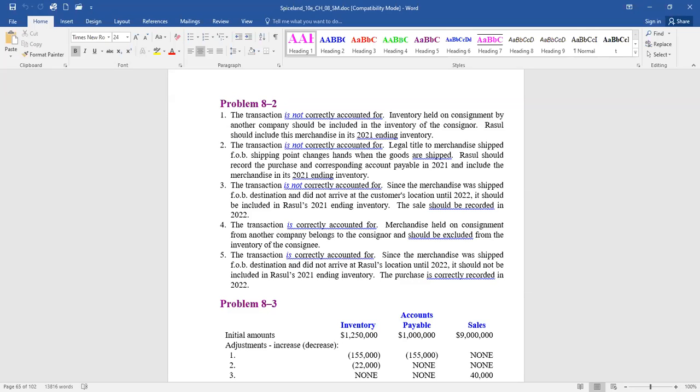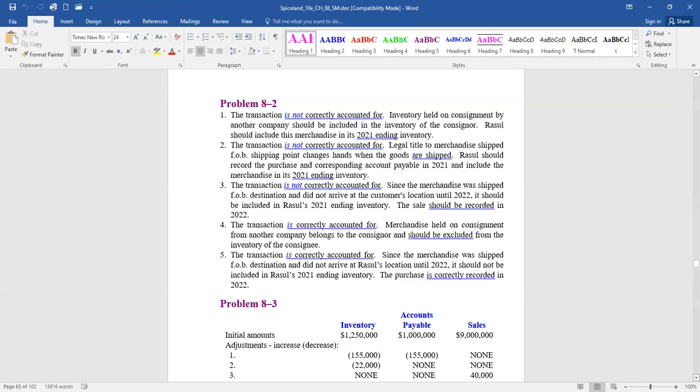Retailers were holding goods on consignment from Reagan, which had a cost of $210,000 and a retail value of $250,000. Well, they're not telling us. Oh, okay. So in part 3, before I go to part 4, I have to change my answer there. Because when we look at the $1,250,000, that was the physical count, okay? So in part 3, those goods weren't included in the inventory balance of 1,250,000 because they aren't here anymore. And they shouldn't have been included. That's why we didn't need to adjust that.